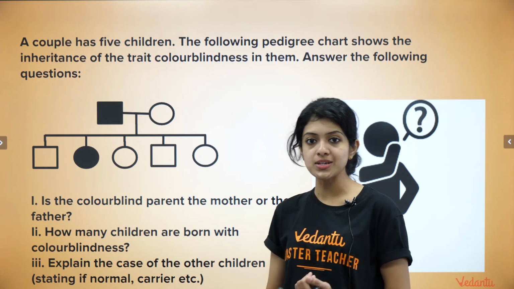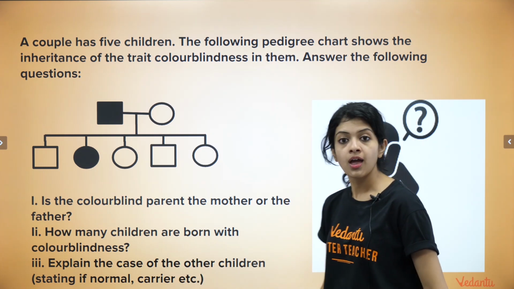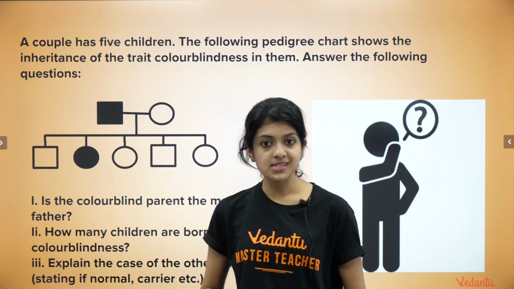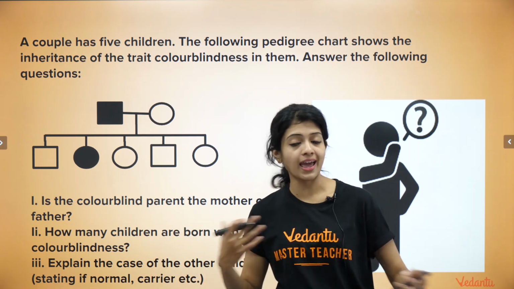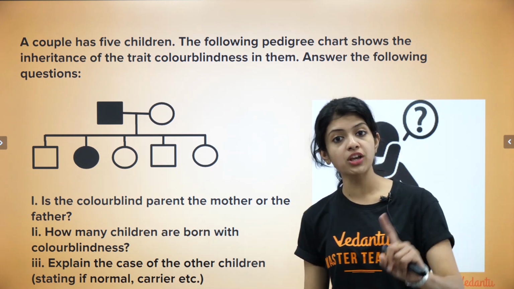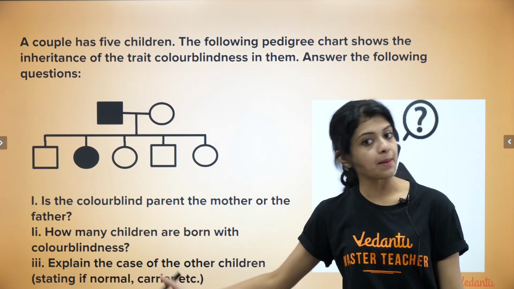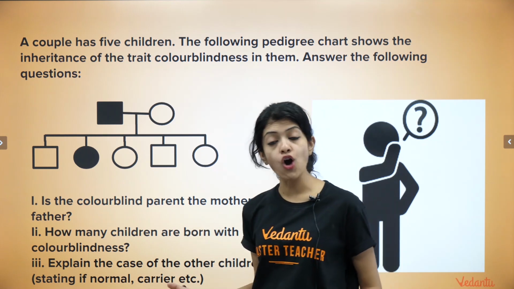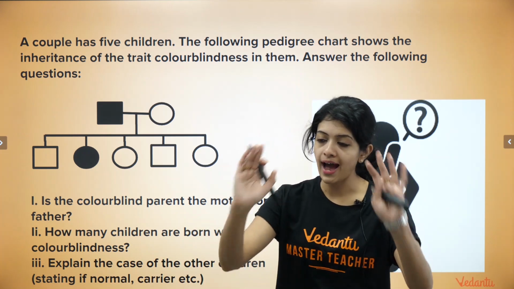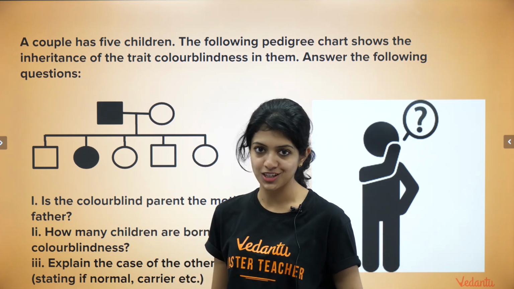Say for instance, if only one was colorblind, of course, here you would say only one is colorblind. And in the third question, you would say the other children, or 50% of them, among the other children, 50% are normal, 50% are carriers, or whatever it is supposed to be, after you have come up to a conclusion. Observe it closely. If required, work out the genotypic possibilities of each of these individuals and come up with the answer. If you think data is wrong or data is insufficient, do put that also as your comment. Anything is possible. All I want you to do is observe it carefully, apply the logic that you have understood and answer the question. Okay?